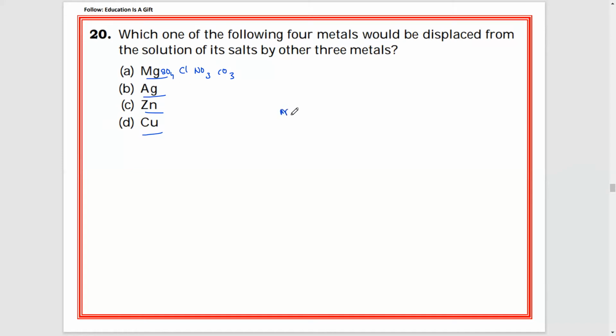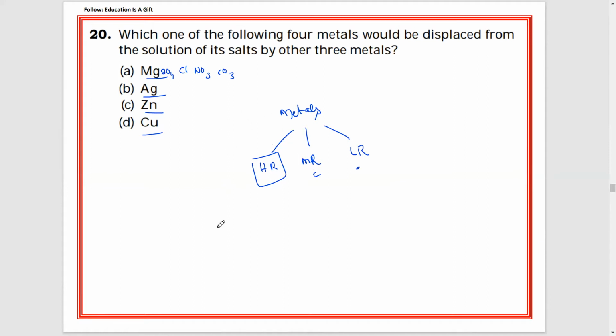Simply to say, metals are categorized into three types. Number one, we can say highly reactive metals. Number two, moderately reactive metals. Number three, least reactive or less reactive metals. In these four metals, we need to identify the highly reactive metals such that they can displace moderate and least reactive metals.